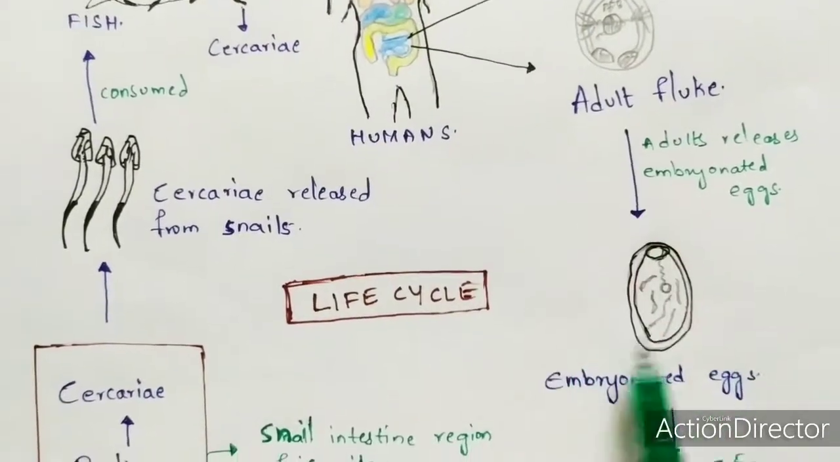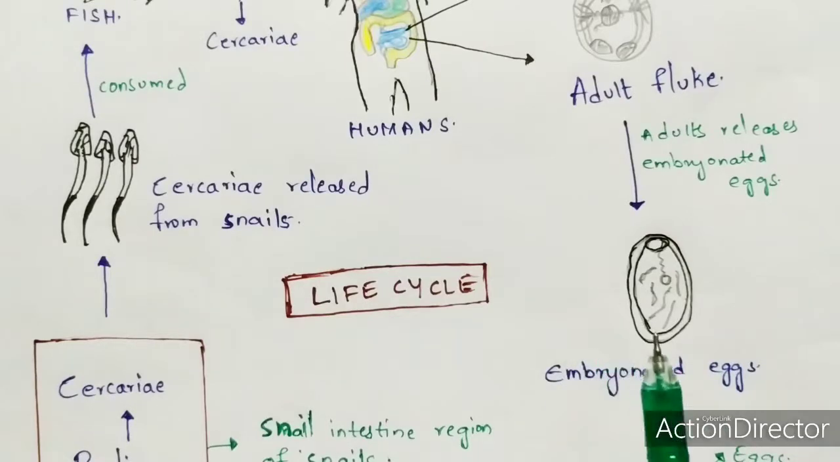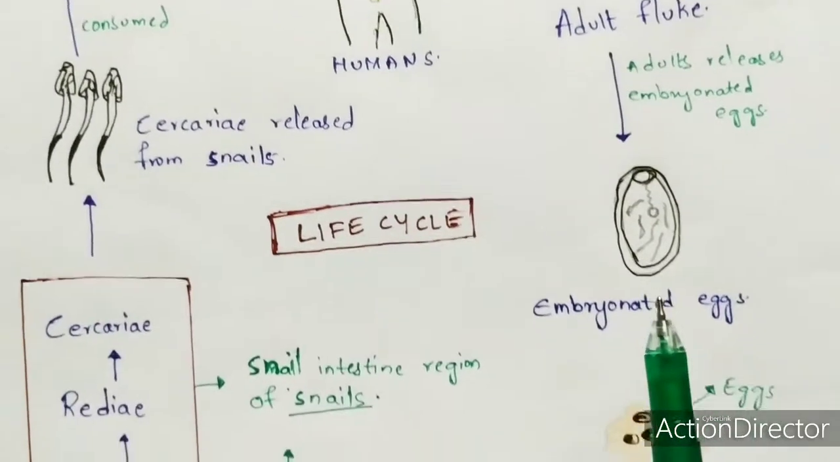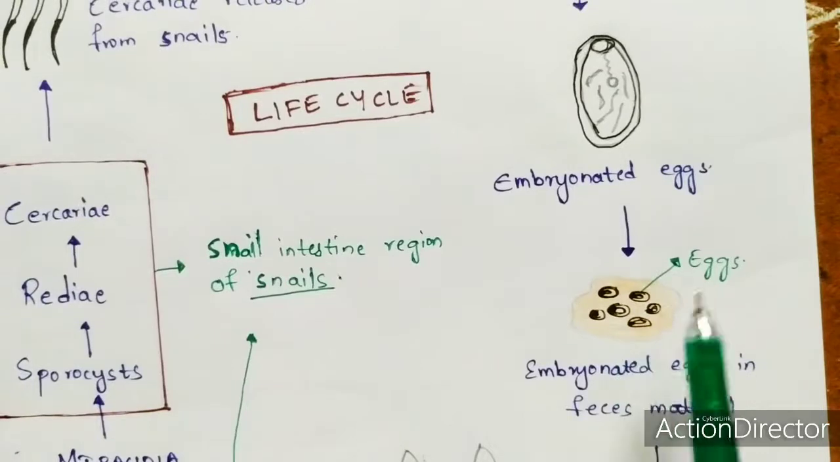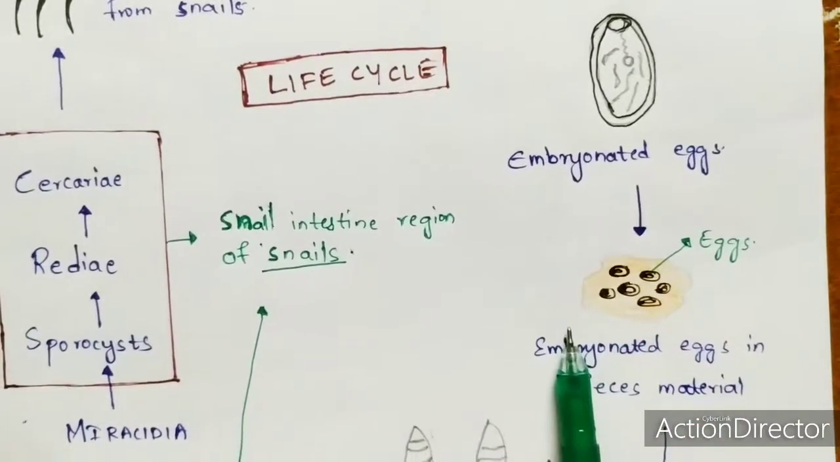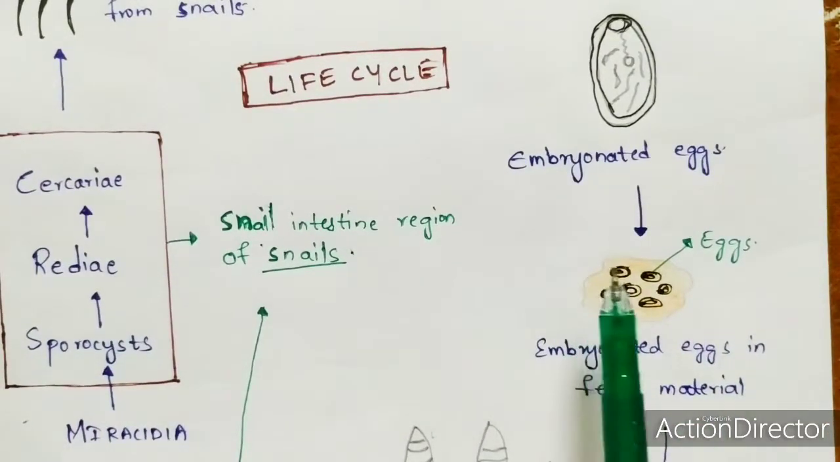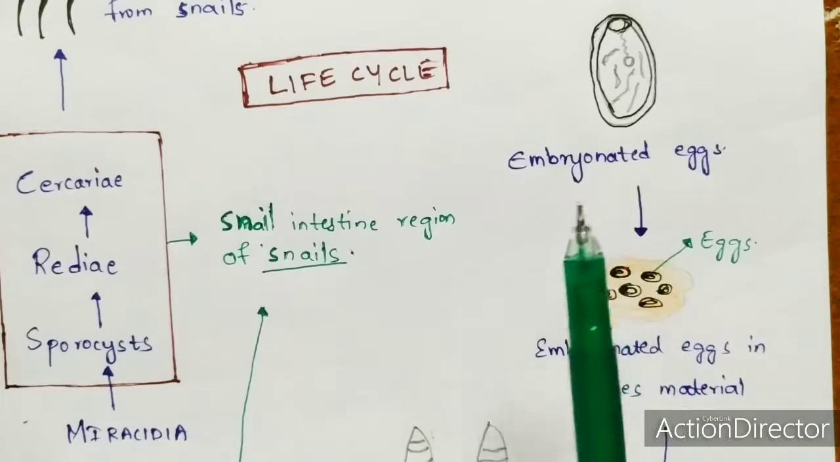Right? So these are the embryonated eggs. These embryonated eggs can be exposed to the outer environment. How can they be exposed? They are present in the fecal matter. Normally we know that human beings release fecal matter, right? And the human being who releases fecal matter, who is infected, consists of this adult fluke, right?